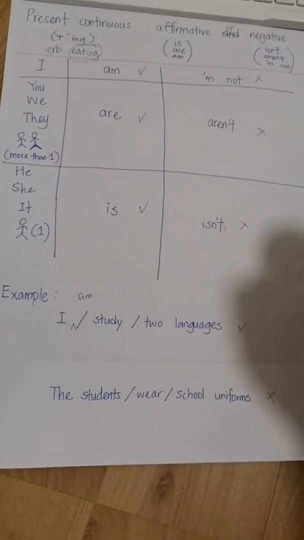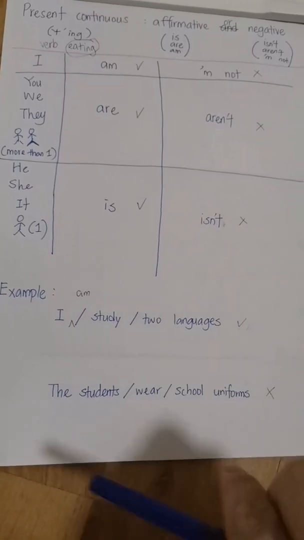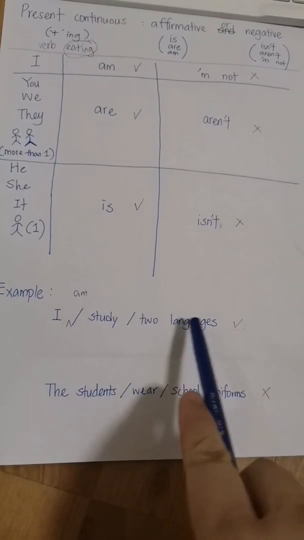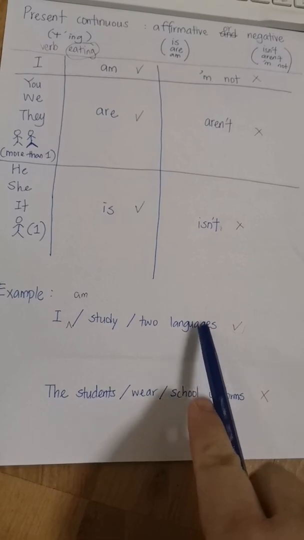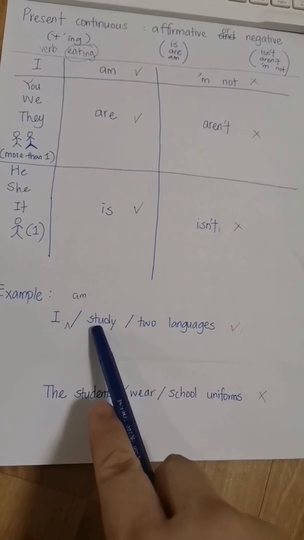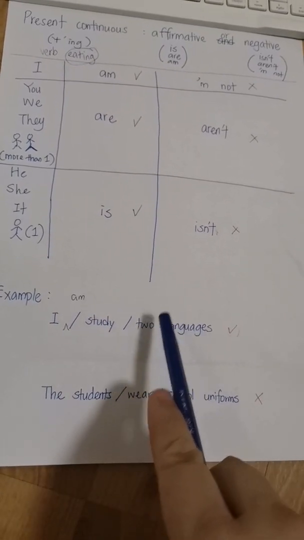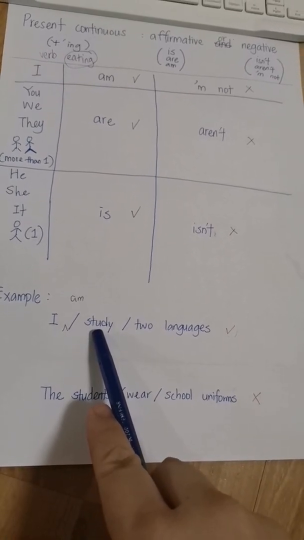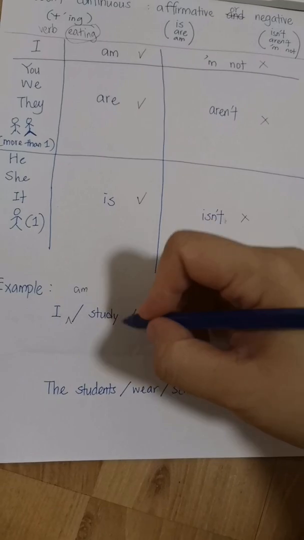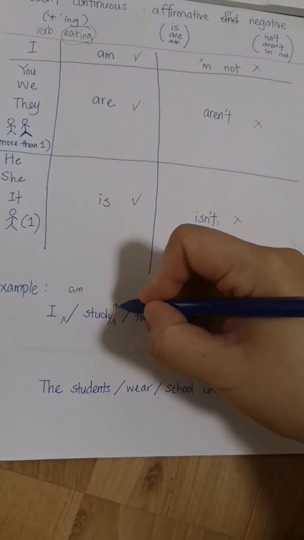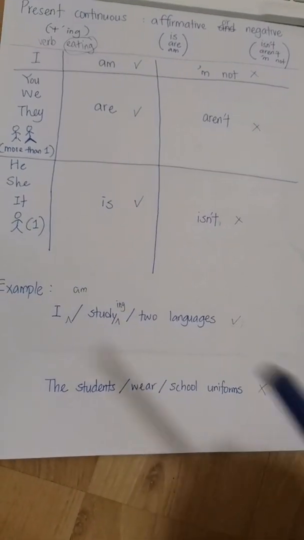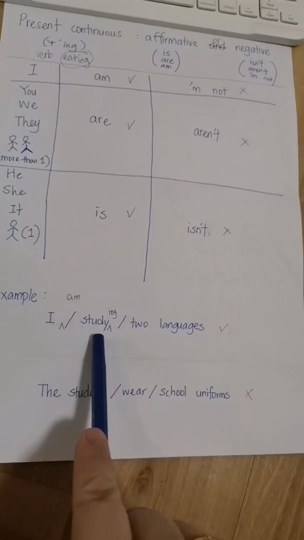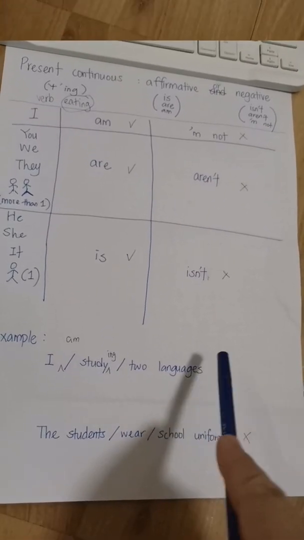And then the verb, 动词, which one is the verb? Study or 2 languages? Study, 读, 2 languages, 2种语言. So the verb is study. You have to put ing. So I am studying 2 languages.